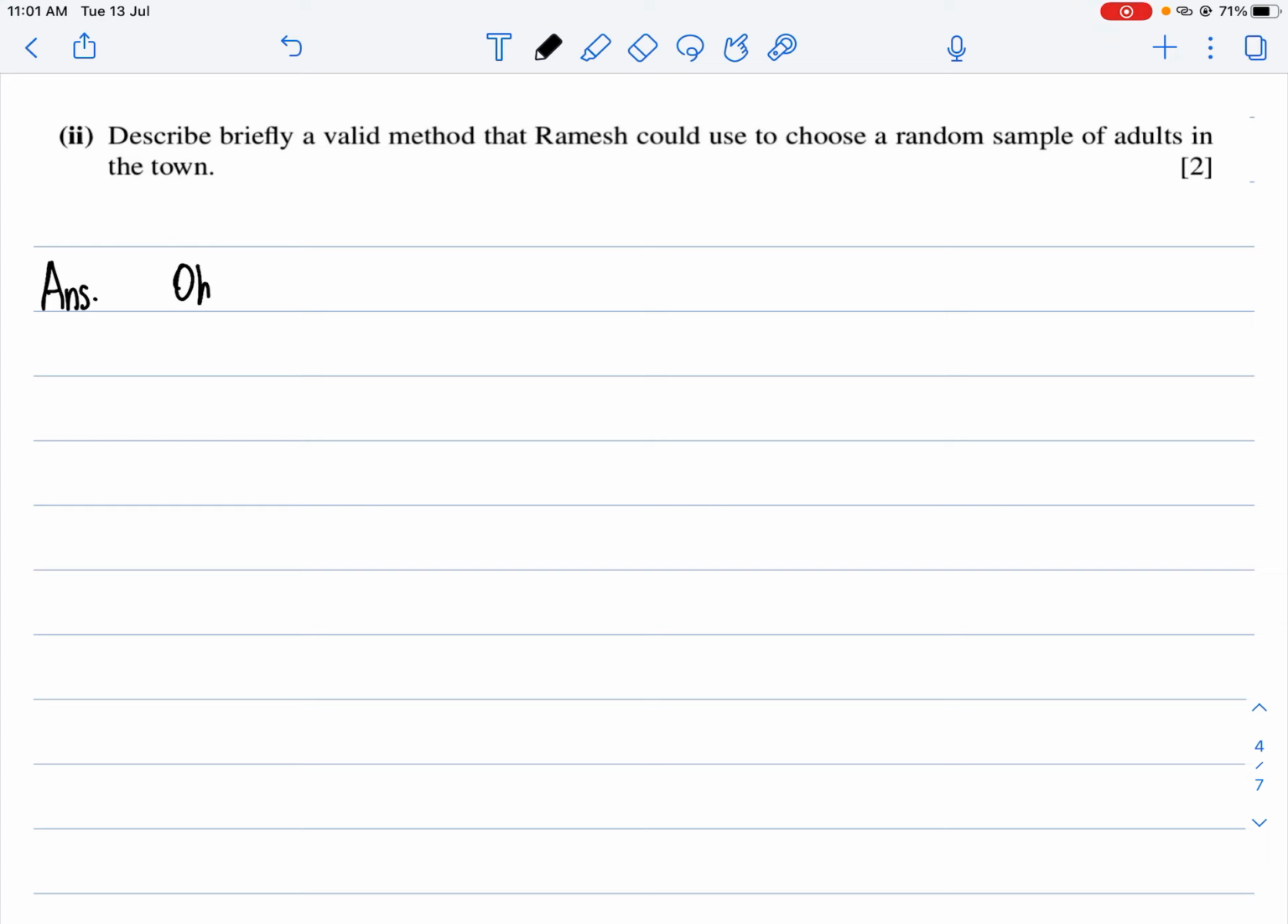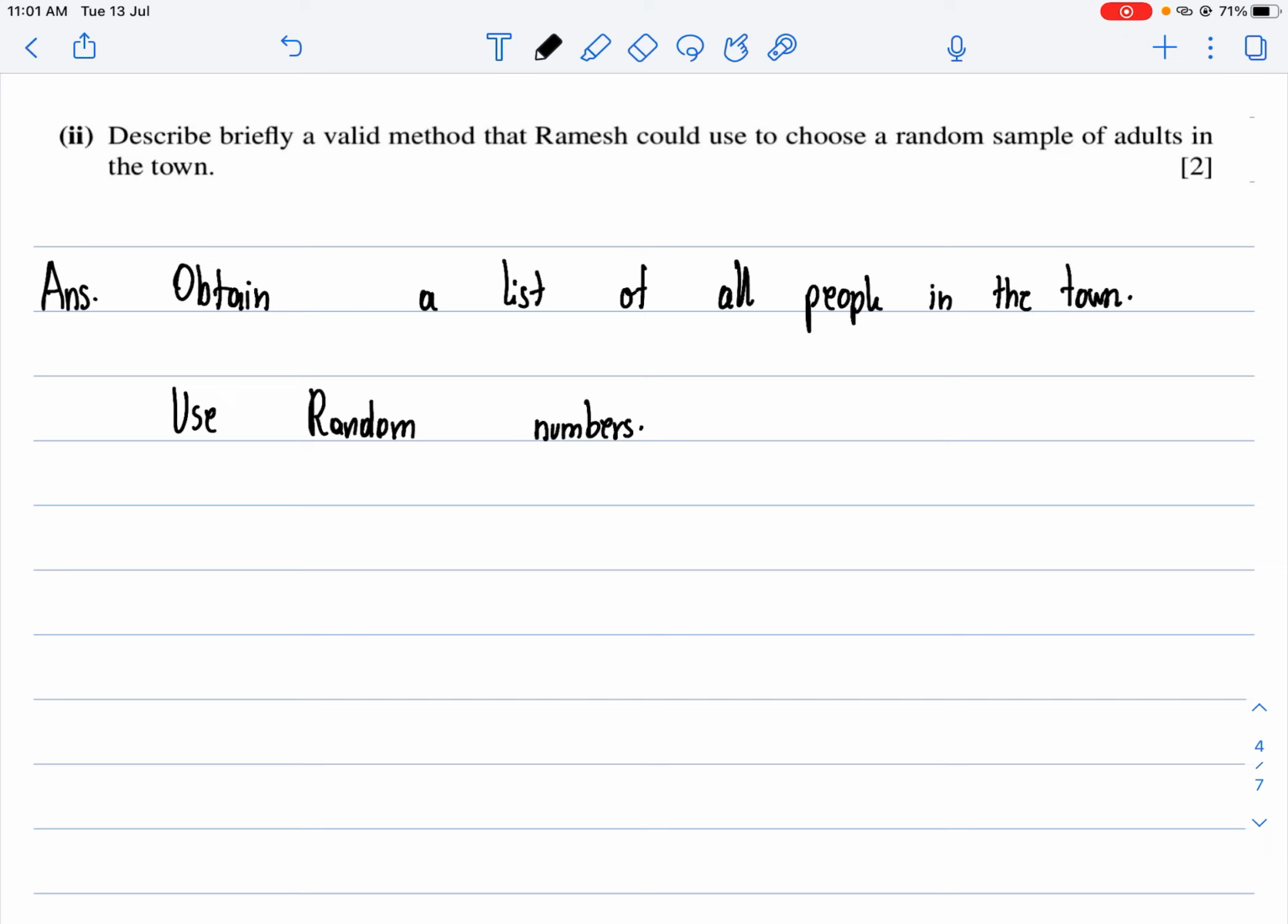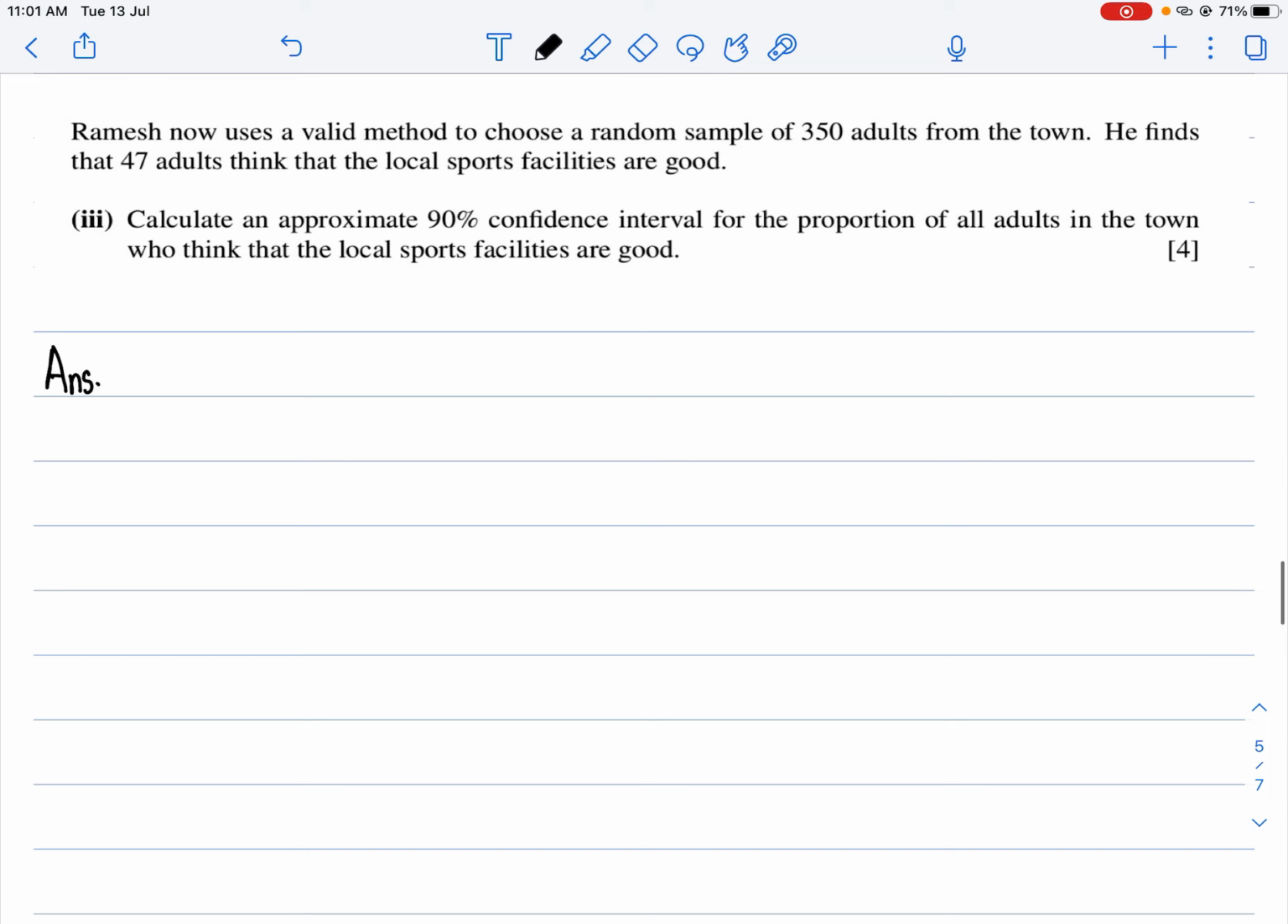So you can write: obtain a list of all people in the town. Then he can choose randomly, or he can use random numbers. It's a theory question, so yeah. Now let's move on to part 3.